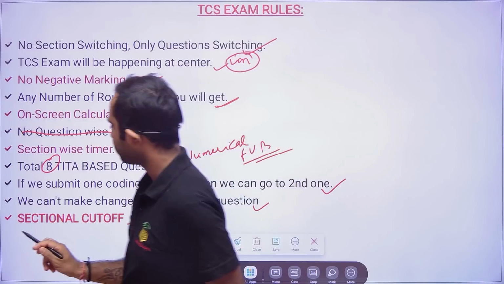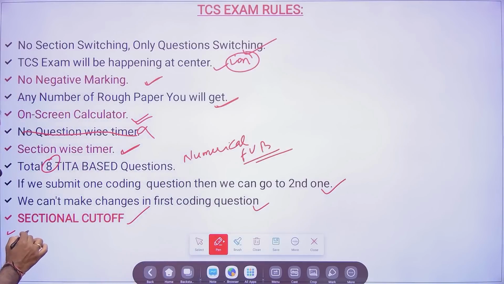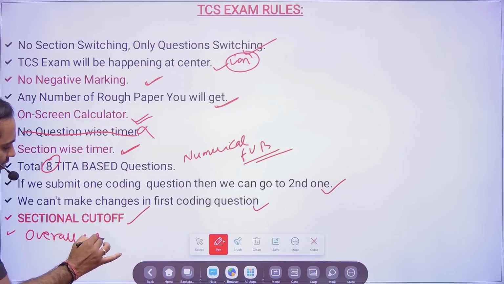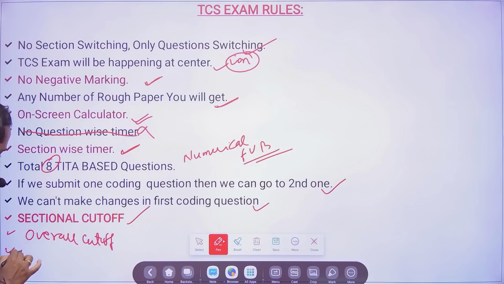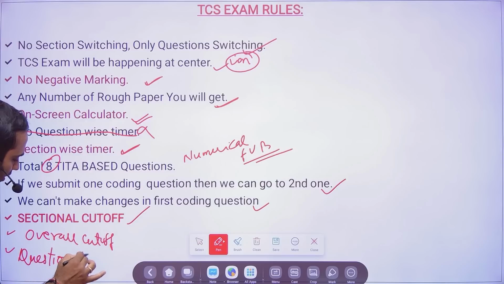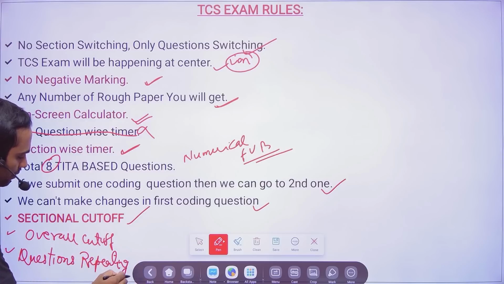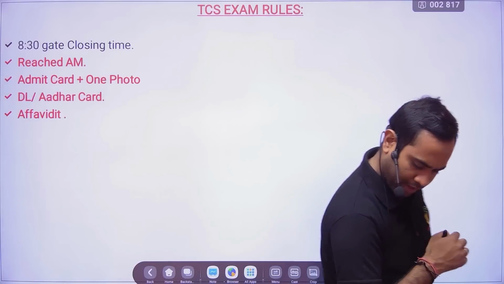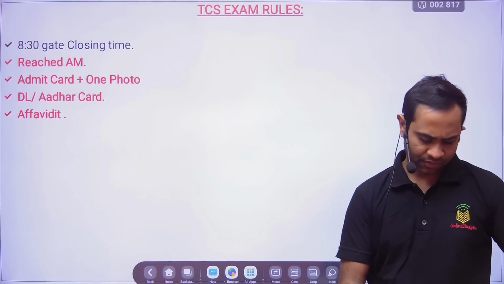Sectional cutoff is there, and then overall cutoff is there. Also, my dear friends, questions are repeating. Questions are repeating, so you have to keep all these things in your mind. Clear?